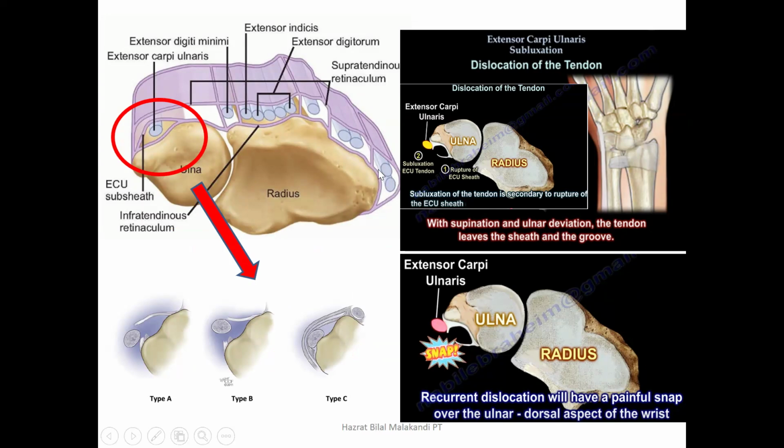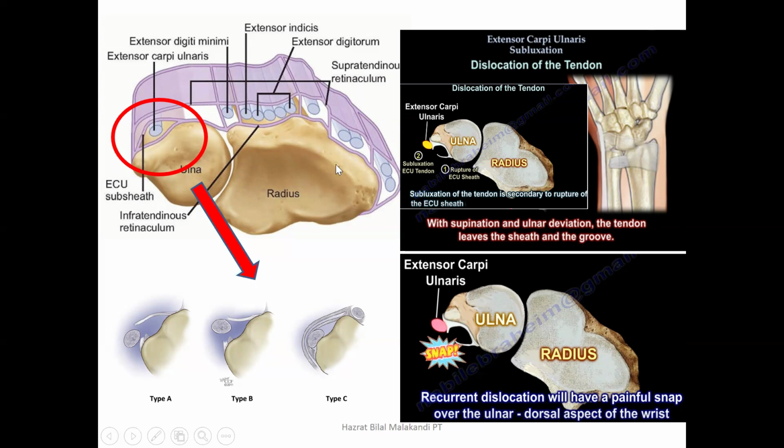We can see here this is the first compartment, this is the second compartment, this is the third compartment, this is the fourth compartment, the fifth compartment, and the sixth one. The third, fourth, fifth and sixth compartments each have tendons, and this one is known as the ECU tendon, the extensor carpi ulnaris tendon.